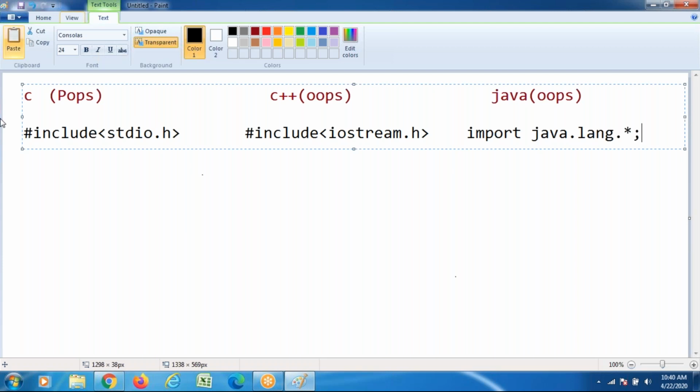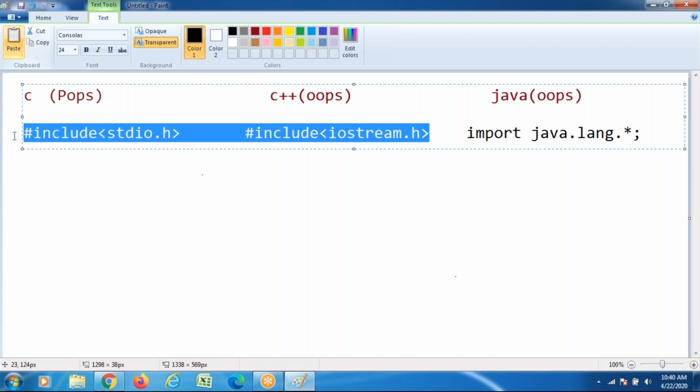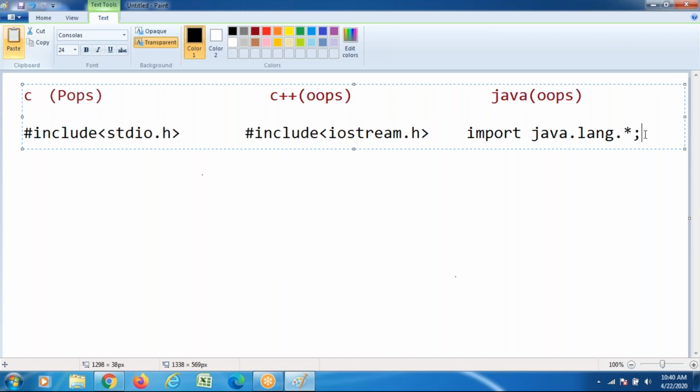They may ask this question in interview rounds. These two lines, on the C++ side, are called header files. On the Java side, they are called packages. Then they ask the question: what is the difference between include and import? Observe: the include keyword is used in C and C++, while the import keyword is used in Java.